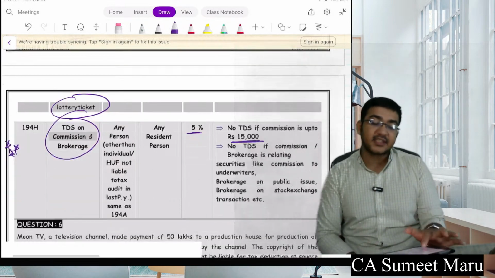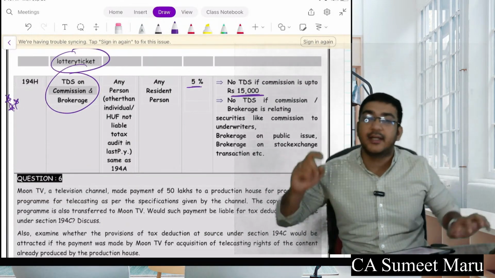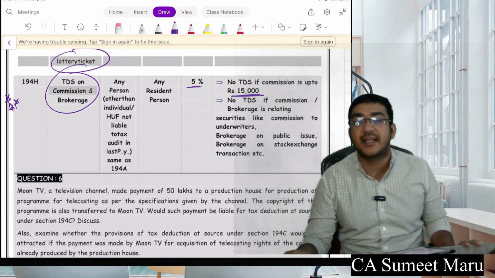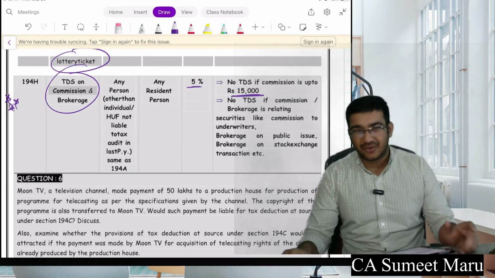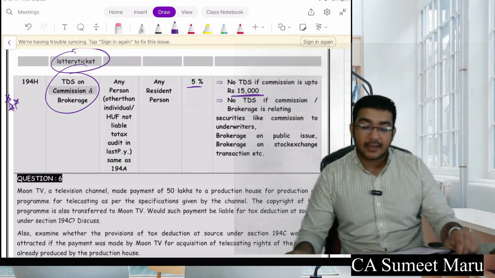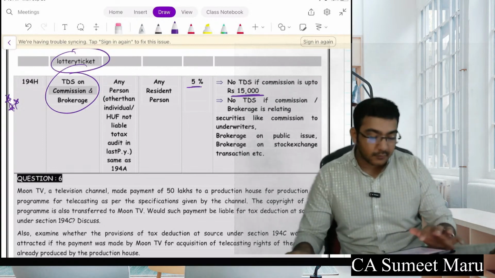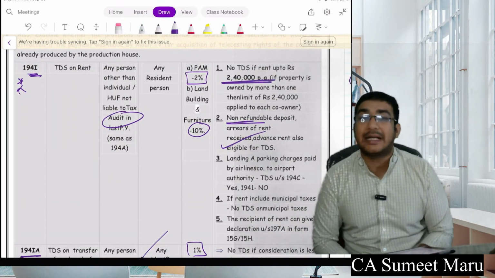And then an interesting section comes, 194H. If someone to whom audit was applicable last year pays brokerage or commission, he will deduct the TDS if it goes above 15,000, in a total year or a single bill as well. The TDS rate applicable upon this is 5%. Further, 194I, a very important section when you rent a property.